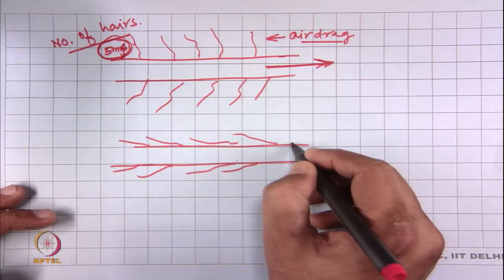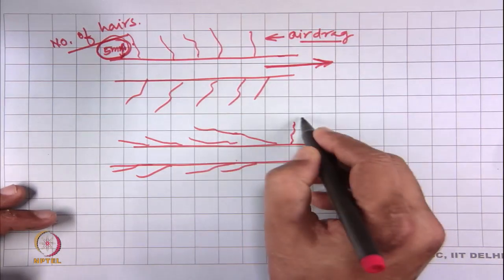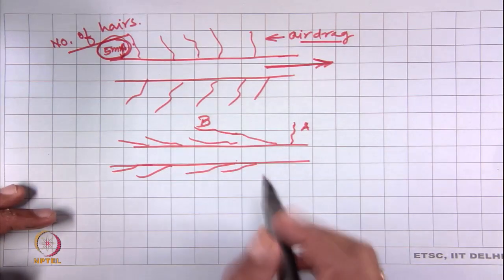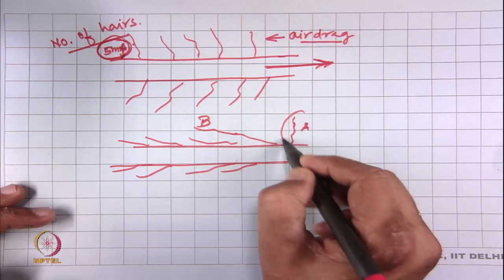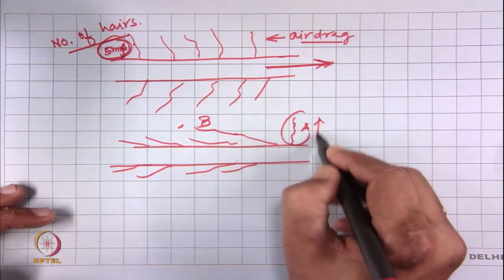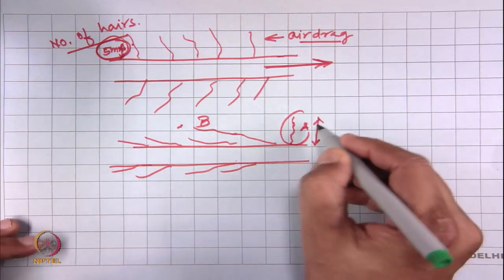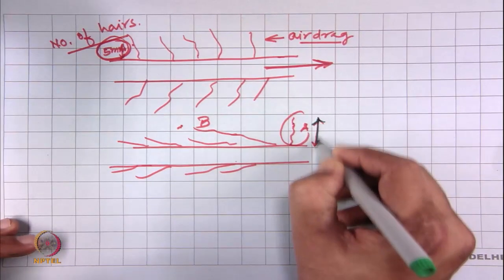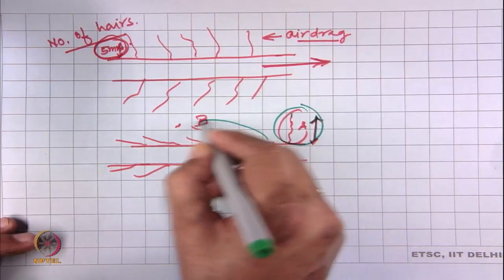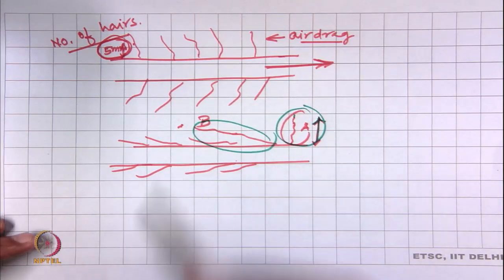Here, hair A is a smaller hair, hair B is a longer hair, but if we try to measure the number of hairs beyond a certain projected length, and the projected length is this one, A will be counted as a hair, but it will miss B.